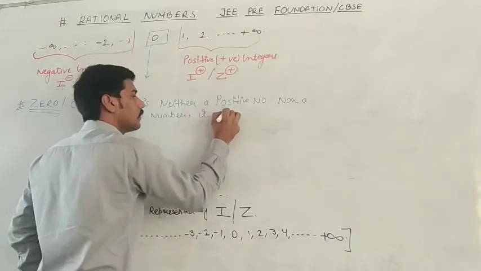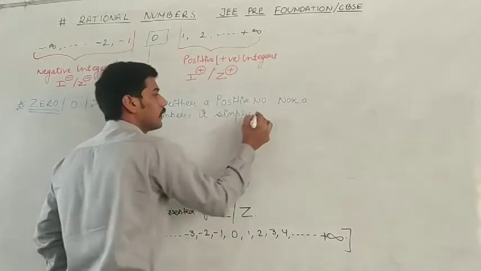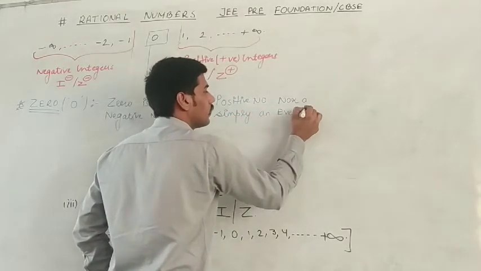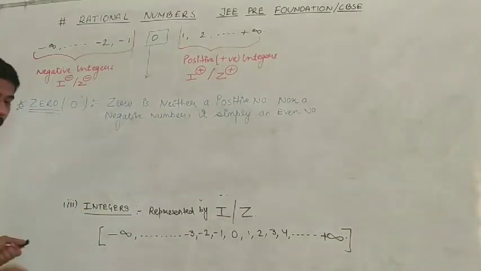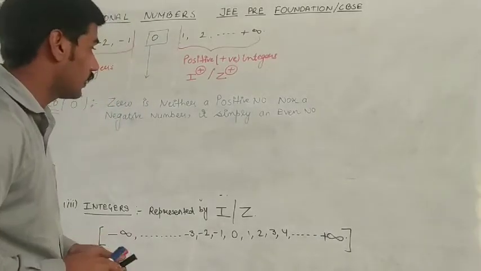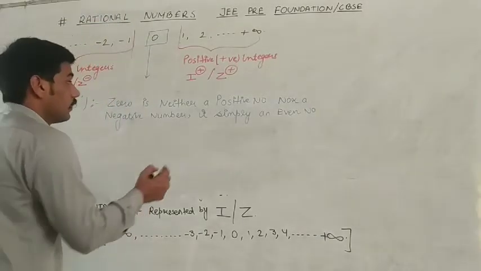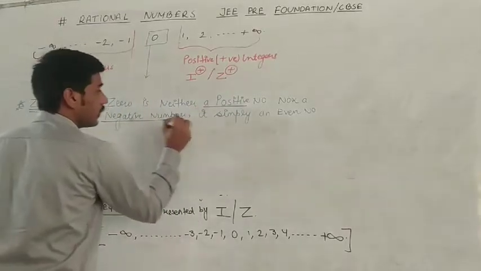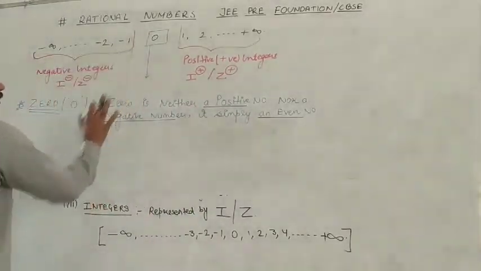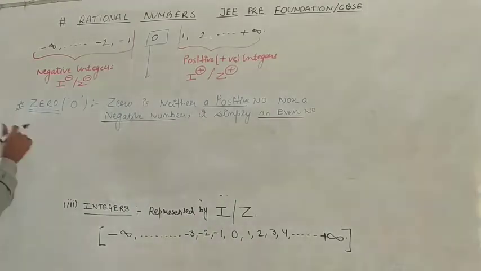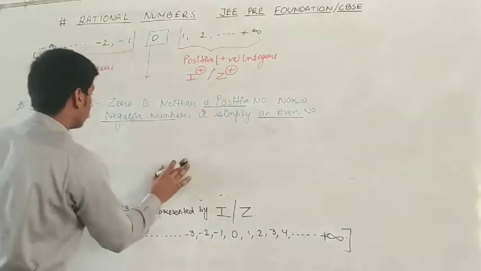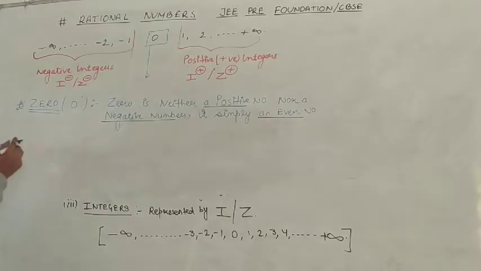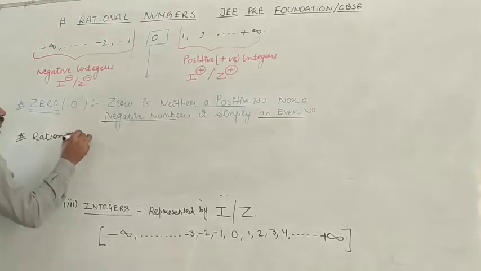It is simply an even number. Okay, this is the definition of 0. I hope you understood. So 0 is neither a positive nor a negative number. It is simply an even number. So integers can be classified in 3 categories: I minus, Z minus, I plus and Z plus. After this, the next one is rational number.